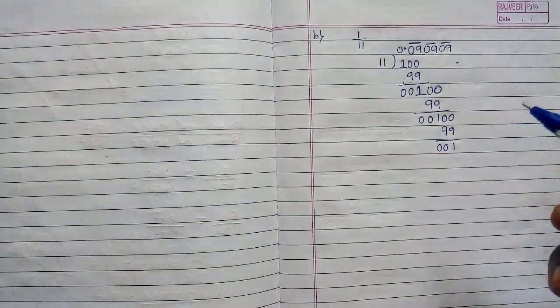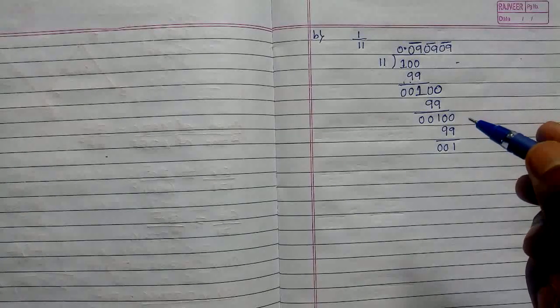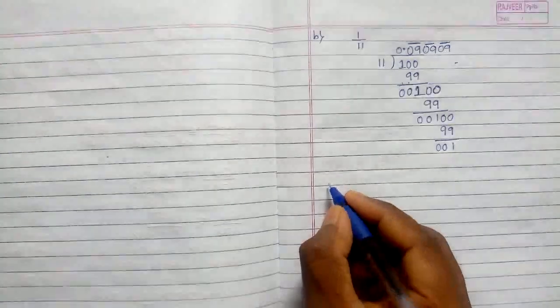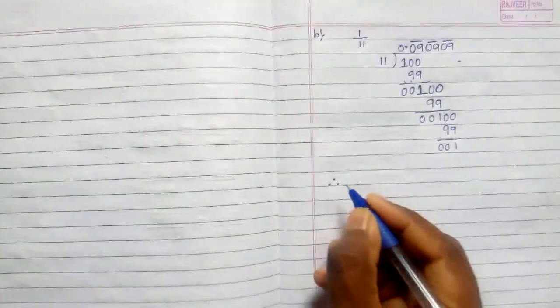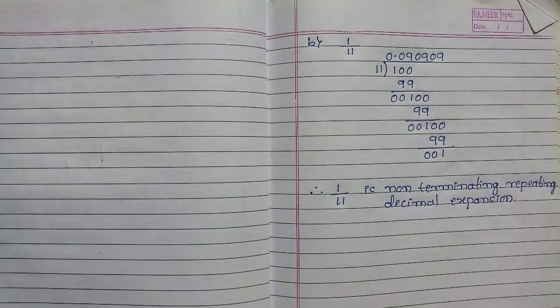Therefore it is a non-terminating repeating decimal expansion. Therefore 1 by 11 is a non-terminating repeating decimal expansion. Now we are going to study some examples based on this number system.